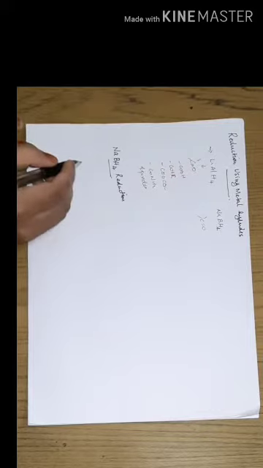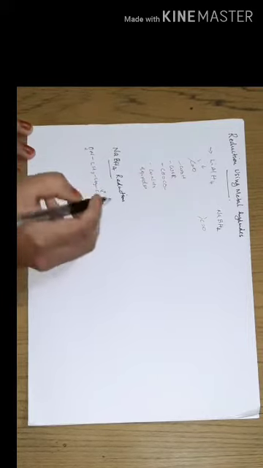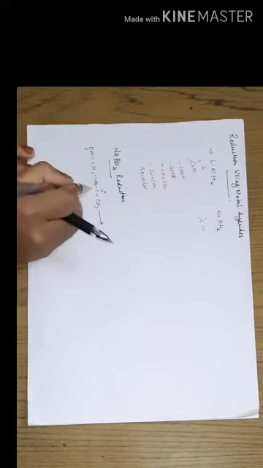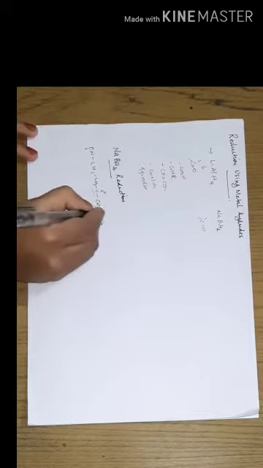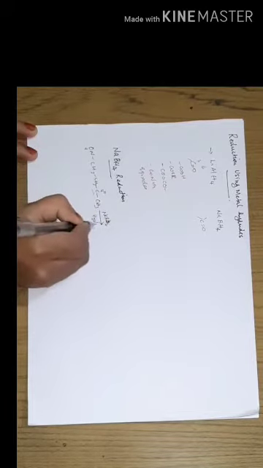One simple example: suppose this is our compound, CH2, and here is the carbonyl functional group, CH3. Here we can see a carbonyl functional group and also an NO2 group, and sodium borohydride in the presence of water will reduce only the carbonyl functional group.